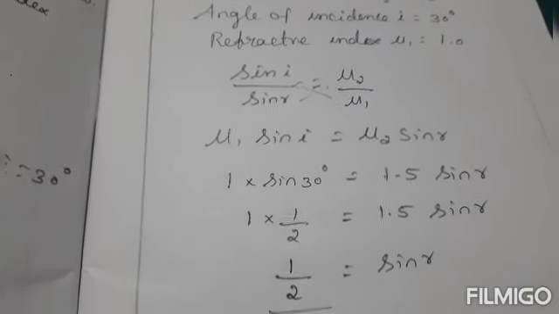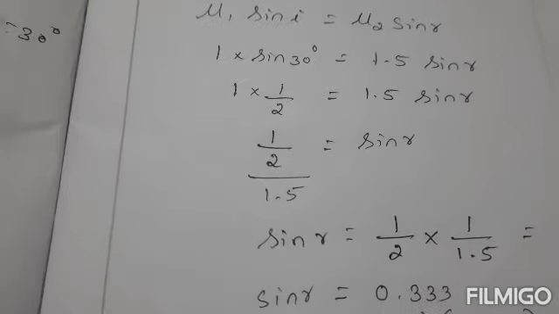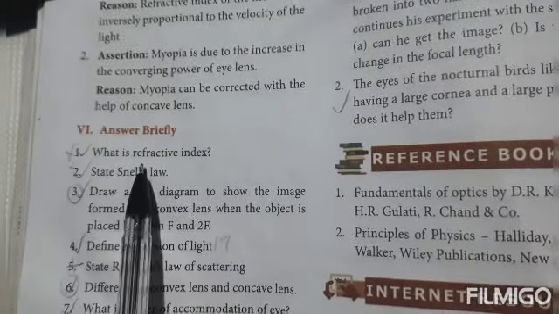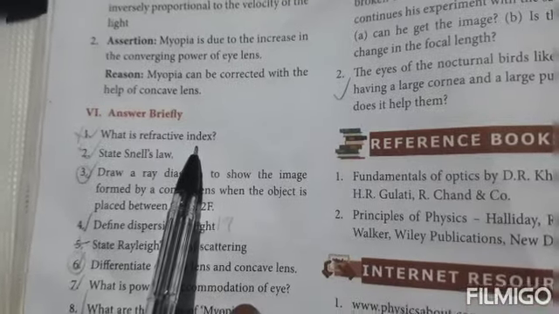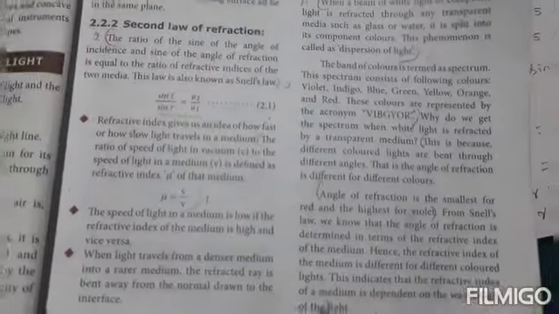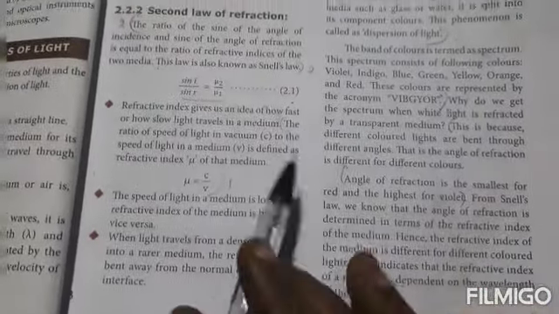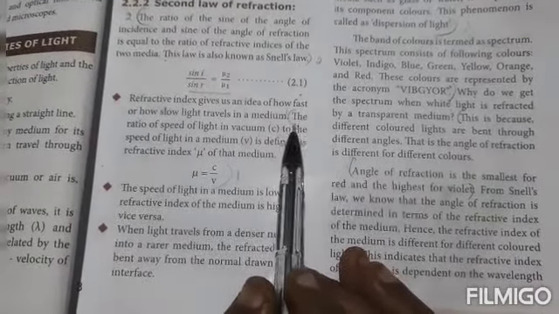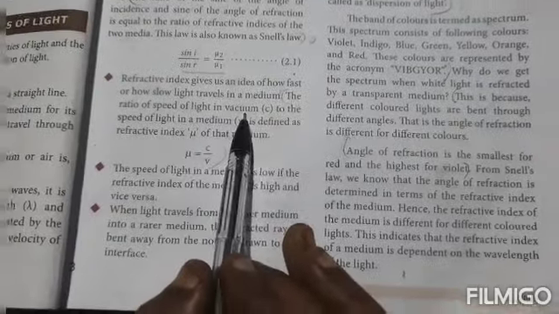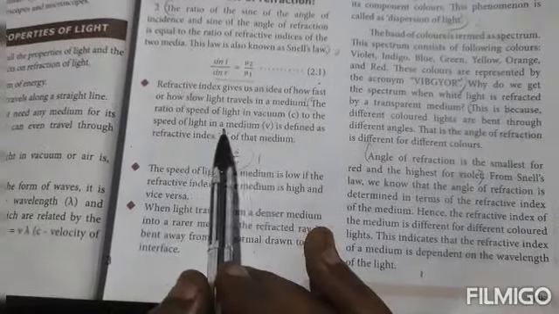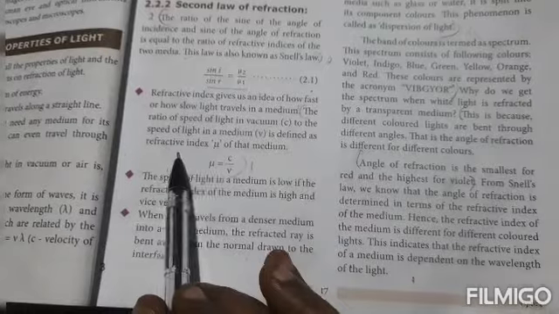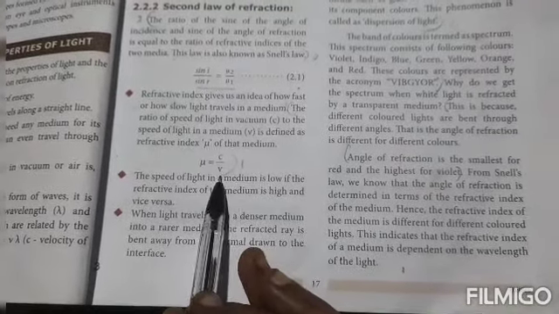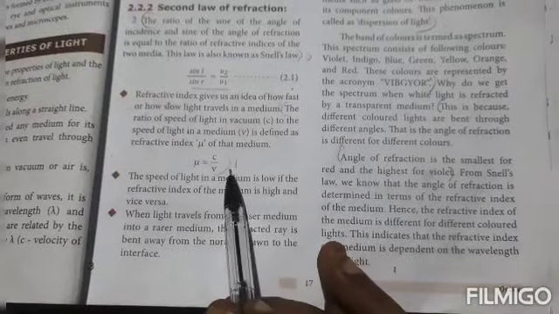Okay, students, now we can mark the questions. All of you take your book. Roman letter 6, question number 1. What is refractive index? Page number 17, refractive index, second line. The ratio of the speed of light in vacuum to the speed of light in a medium is defined as the refractive index mu of this medium. Mu equal to c divided by v. From here to here, first question.